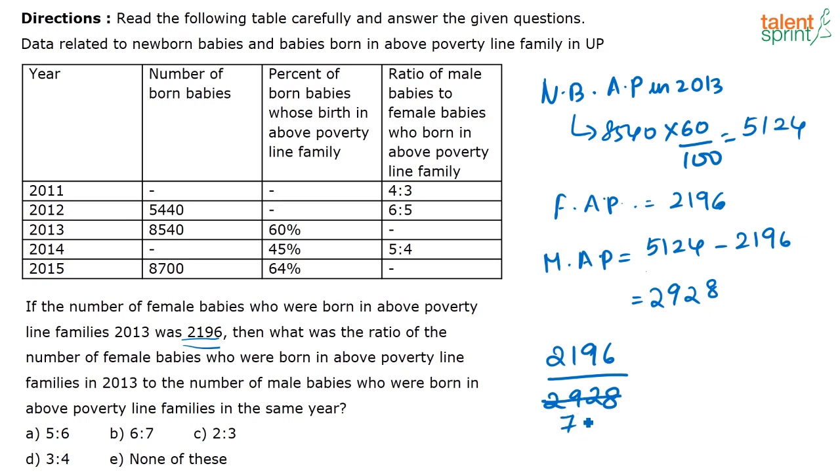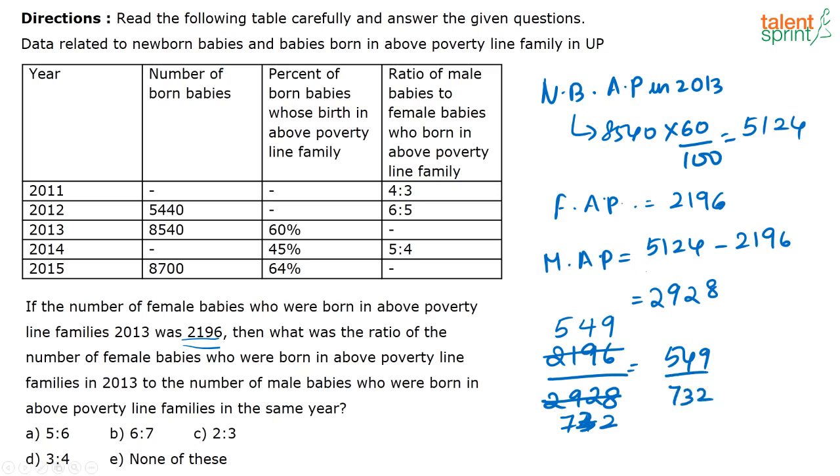So you will get 732. This will be 732. Then you have here 549, correct? Yeah, 549. So I'll just rewrite it here. 549 by 732 you have.